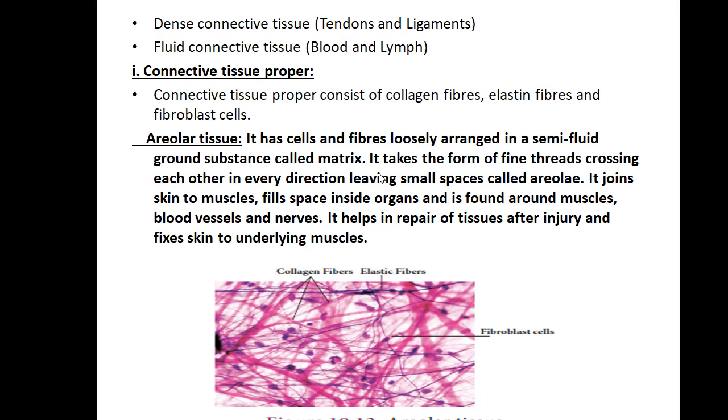And also it fills the space which is present inside our body organs, like the kidney and heart, which are also surrounded by this areolar tissue. Along with the areolar tissue, blood vessels and nerves will be there. Inside our body, our internal organs like the heart and kidney are surrounded by areolar tissue, along with blood vessels and nerves.